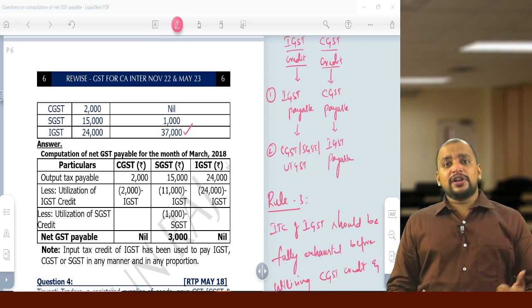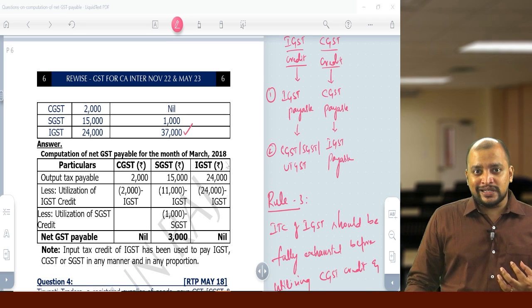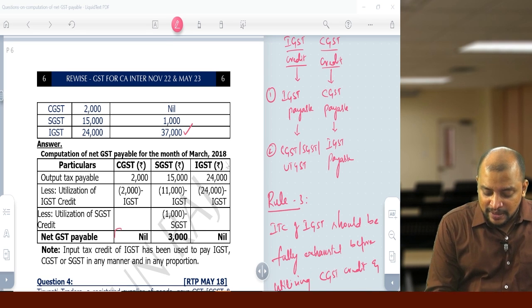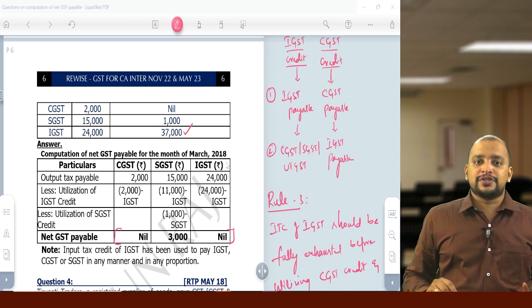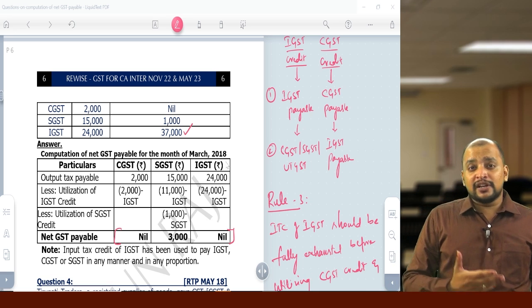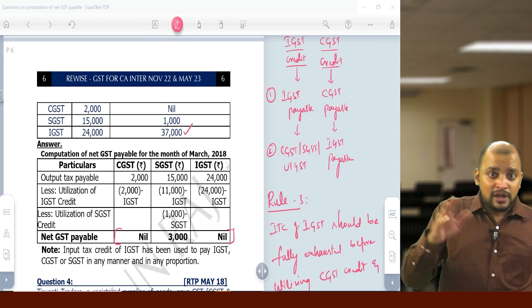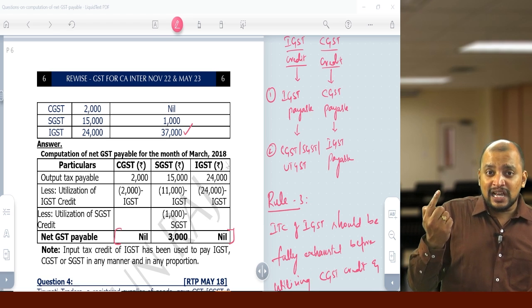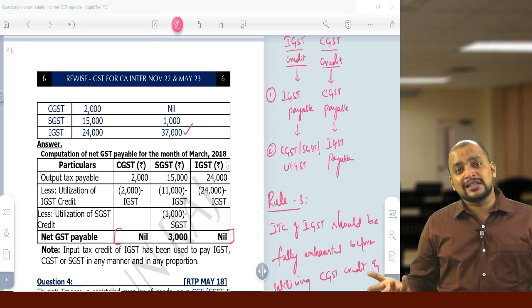No, this is not the only answer. There are alternative answers also. But what we need to know is that the total of the net GST payable should be equal to 3,000. So I can use the entire 13,000 for payment of SGST. Then 15 minus 13 is 2, so the SGST credit of 1,000 will be gone. Then SGST liability will be 1,000, CGST will be 2,000, 2 plus 1, 3,000. That answer is also correct.